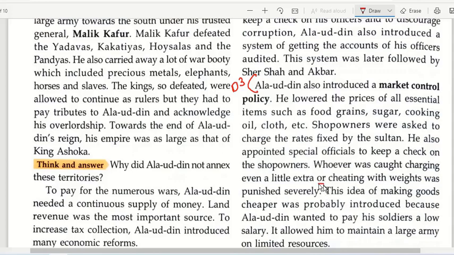First it is answering the first part of the question. Then the second part, how did he enforce these measures? That is answered in these lines, that he also appointed special officials.